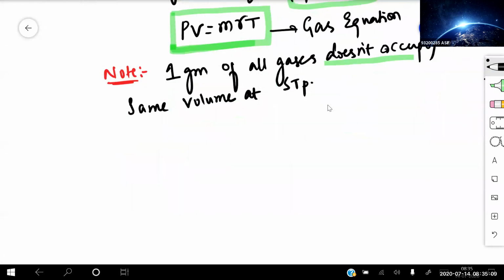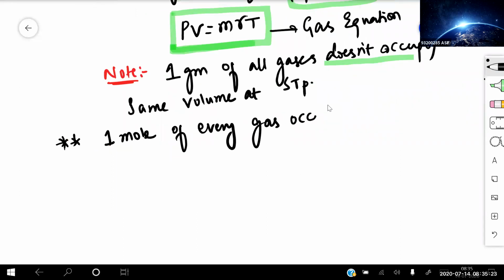Sure. The next one, keep a star mark and write. Now, 1 mole of every gas occupies the same volume at STP.